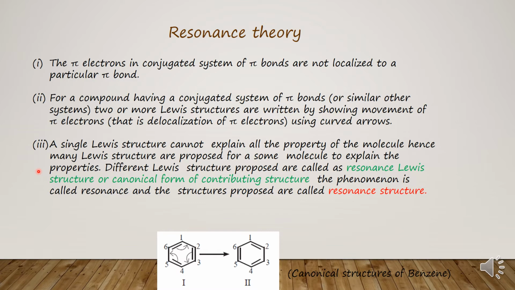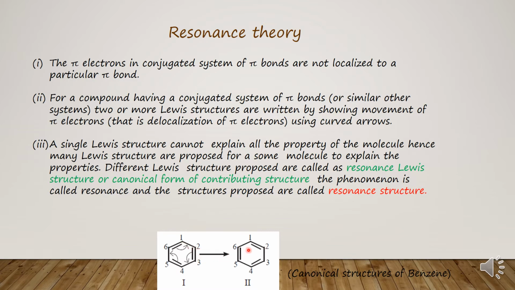This phenomenon is called resonance. For example, this is the benzene molecule where this is carbon number 1, 2, 3, 4, 5, 6, and this is another structure of the same carbon atoms. If you see carefully, in structure 1, between carbon 1 and 2 there is a single covalent bond, and between carbon 2 and 3 there is a double bond.